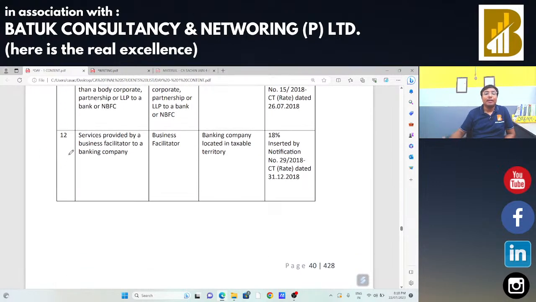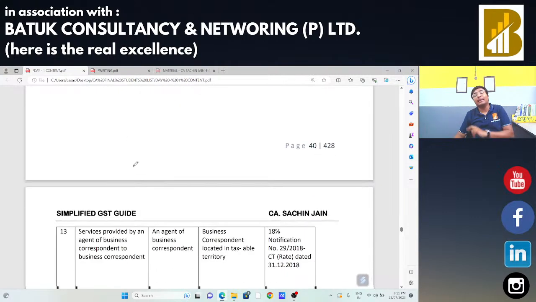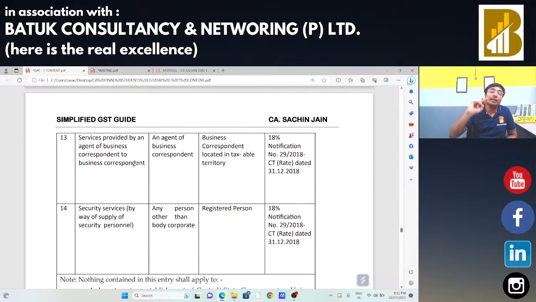Okay, now services provided by business facilitators. Banks are going to appoint multiple business facilitators to capture the market, and if that facilitator is going to provide the services to the banking company, in that case GST should be payable by that particular banking company itself. That business facilitator is not liable to make the payment of taxes under forward charge. The banking company is going to make the payment under reverse charge.